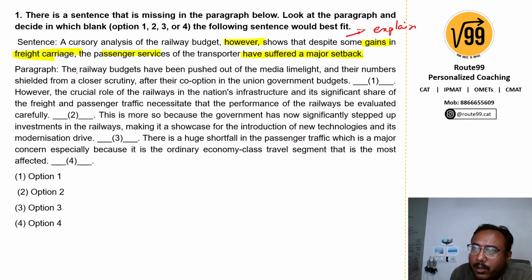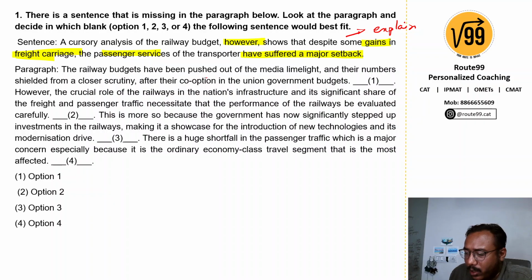The railway budgets have been pushed out of media limelight and their numbers shielded from closer scrutiny after their co-option in union government budgets. However, the crucial role of railways in national infrastructure and significant share of the freight and passenger traffic necessitate that performance of railways be evaluated carefully.